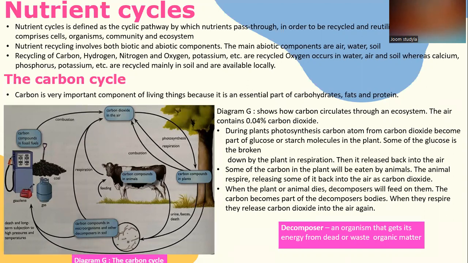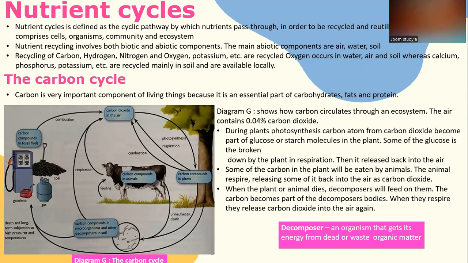The carbon cycle. Carbon is a very important component of living things because it is an essential part of carbohydrates, fats, and proteins. The diagram shows how carbon circulates through an ecosystem. The air contains 0.04% carbon dioxide.